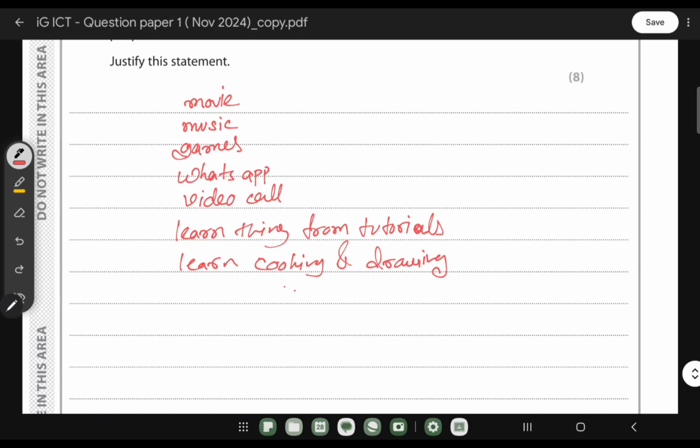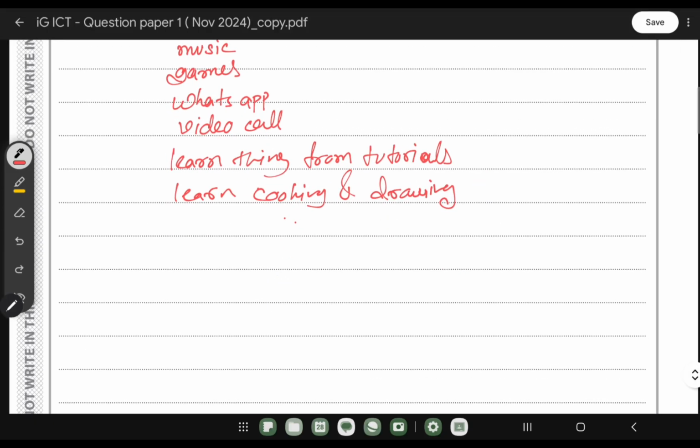Then we can also use the internet to explore something, is it? Suppose we can use it to share our photos or videos to our friends, right? Or videos to our friends.